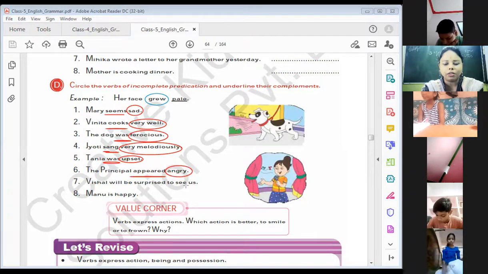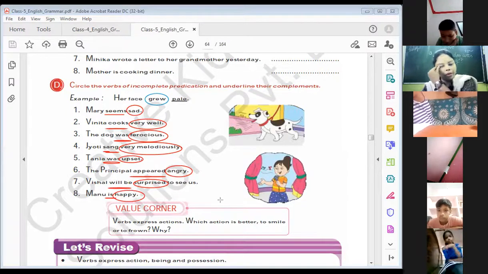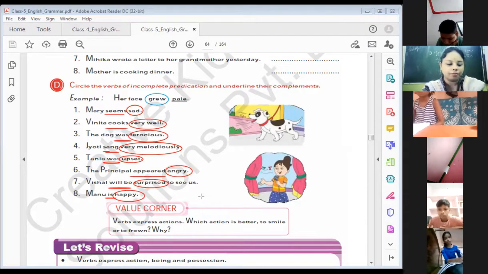Vishal will be surprised to see us. Will be is the verb of incomplete predication and surprised is the complement. Manu is happy. Is is the incomplete predication and happy is the complement. So I hope that you all have done these exercises. Move to the next exercise. Actually, next chapter.